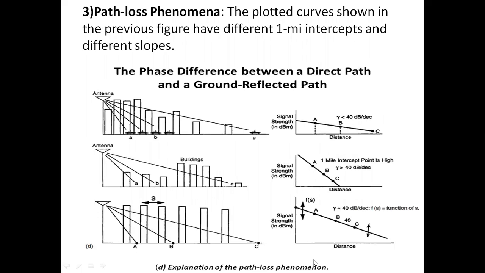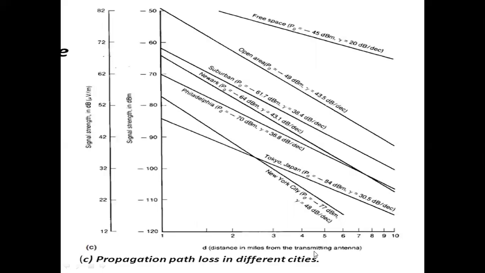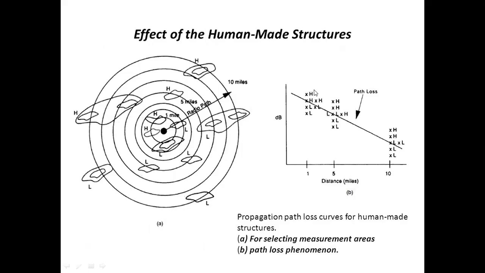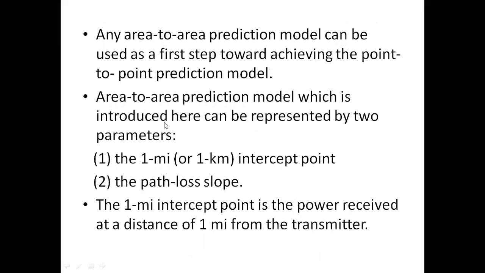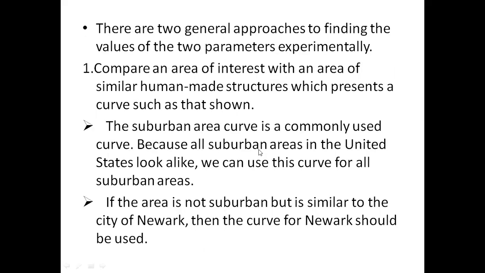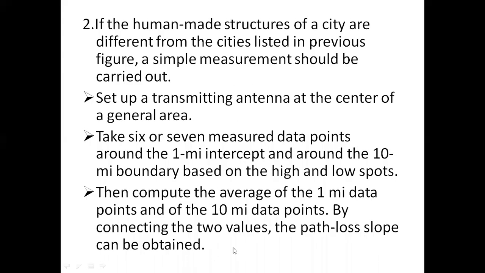And next, the third one is the path loss phenomenon. By the use of these data points, we can have the path loss curve. By the use of the path loss curve, we can obtain the signal coverage in this area. And if our area does not match any of these areas, then we can follow these rules. By following these rules, we can also draw the path loss curve.